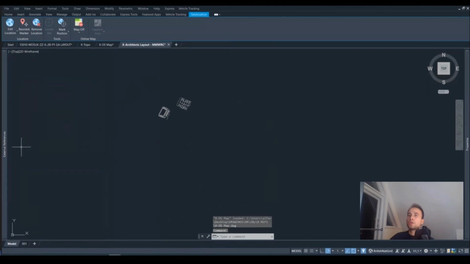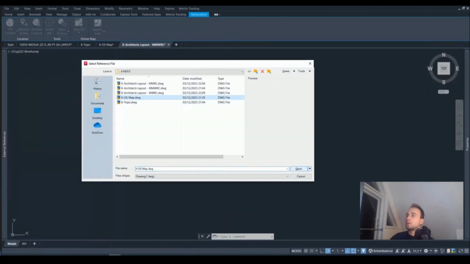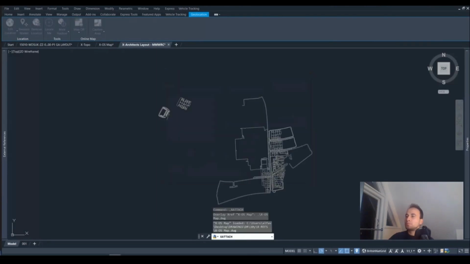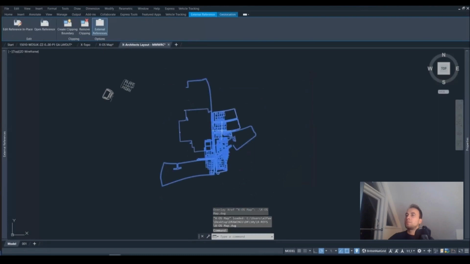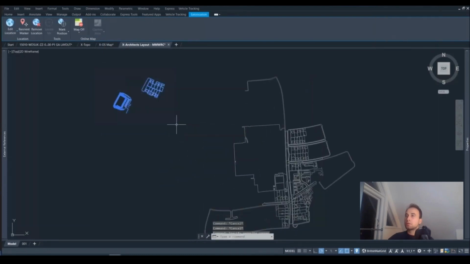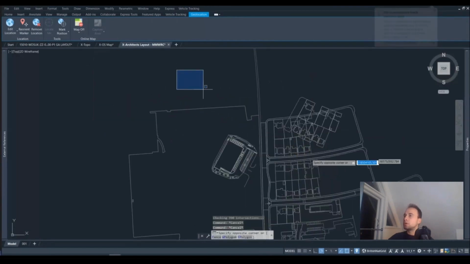We're going to attach an OS map external reference in this drawing, and we can see that the factor is 1000. So AutoCAD recognizes when the drawings are set on the right units, when to factorize a drawing or not, in order to make things consistent. So if we press OK, you can see that the OS map appears here. If we move our objects closer to the destination point, it's going to make things a bit easier.